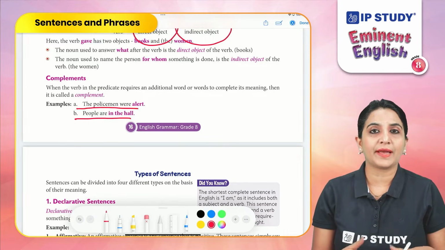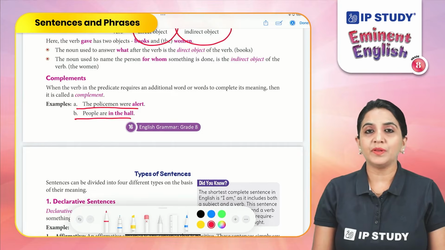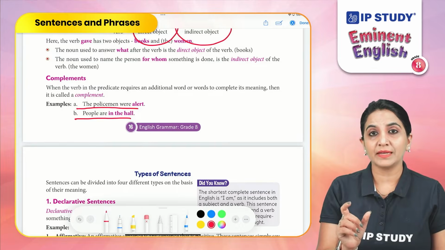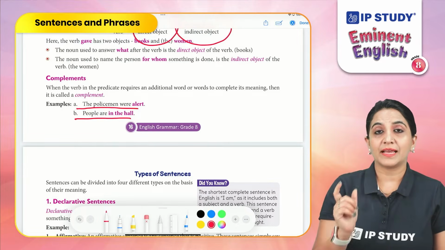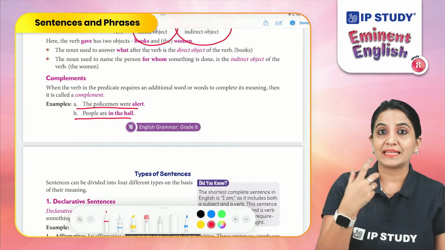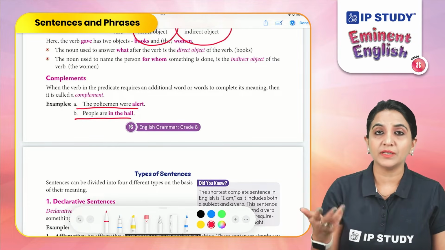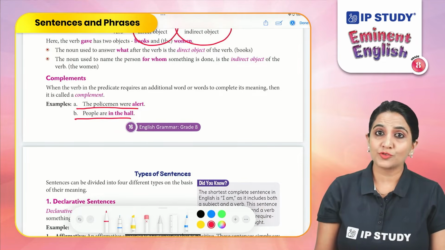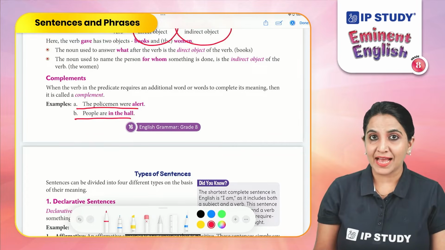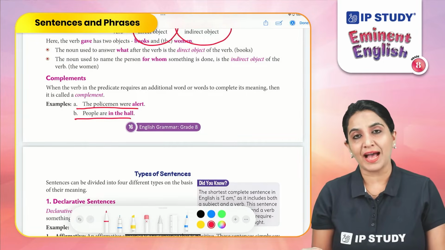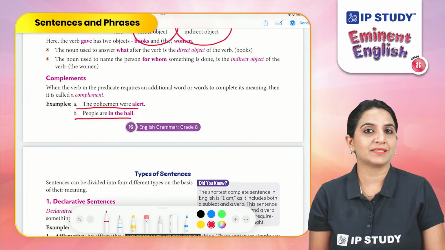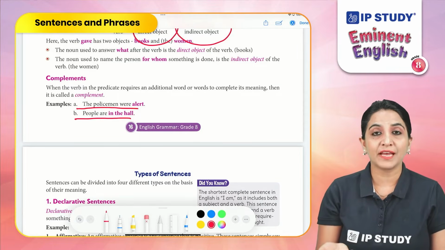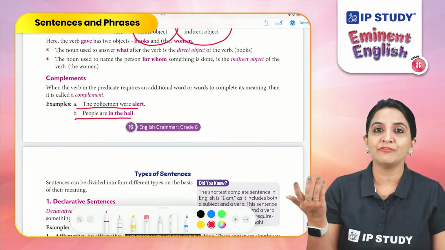Sometimes it may also describe the profession of the subject. For example, she is a doctor. That means the word doctor is describing something about the subject. It is describing the profession of the subject. That means it is giving a complement to the subject. Therefore, it is a complement in the predicate. So, the elements of a predicate has a verb and it may also have an object or a complement. If it has an object, it may have a direct object, or sometimes it may have an indirect object, or sometimes it may have both.